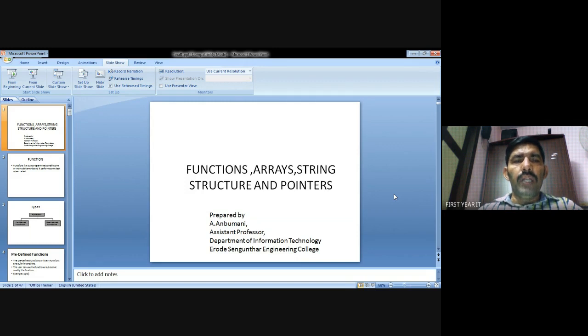Program means algorithm plus data structure. An algorithm is a finite set of instructions, a procedure that we follow one by one, step by step. That is called an algorithm.